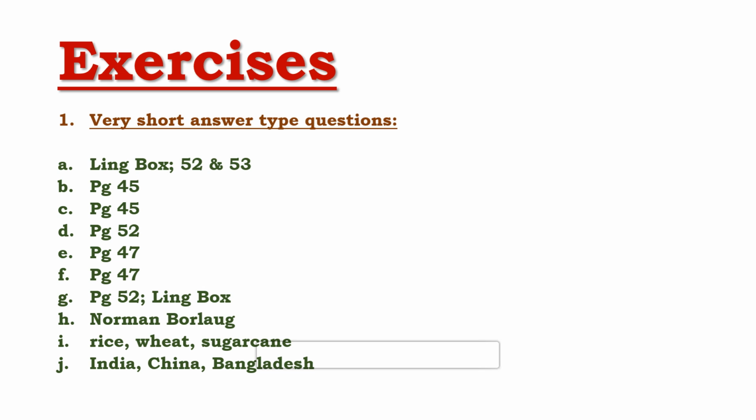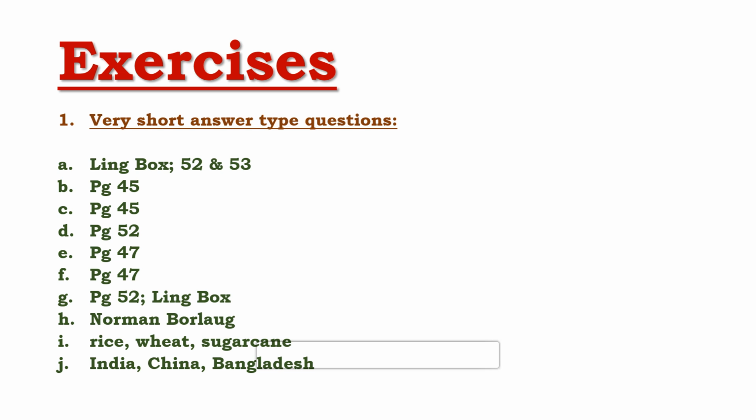Now, the next one is, what is horticulture? Now, horticulture you will get in the link box. Link box is given on page number 52. Right? Horticulture is given. So, horticulture refers to cultivation of vegetables, fruits, and flowers. So, this answer you're going to write. Now, who is the father of Green Revolution? So, father of Green Revolution is Norman Borlaug.